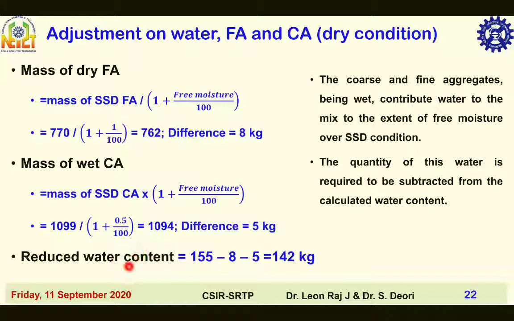So the reduced water content is equal to 155 minus 8 minus 5, that is equal to 142 kilogram. The coarse and fine aggregates being wet contribute to the mix the content of free moisture over saturated surface dry condition. The quantity of this water is required to be subtracted from the calculated water content.